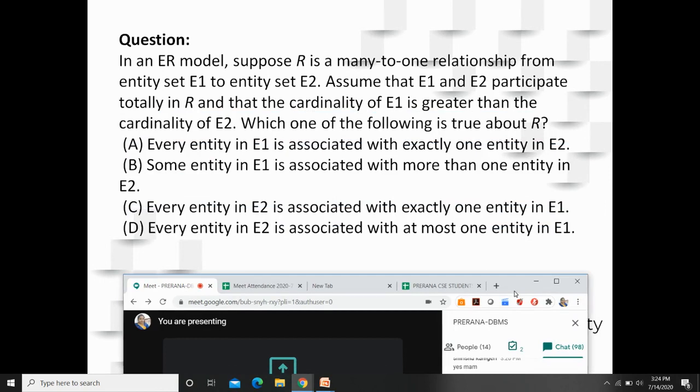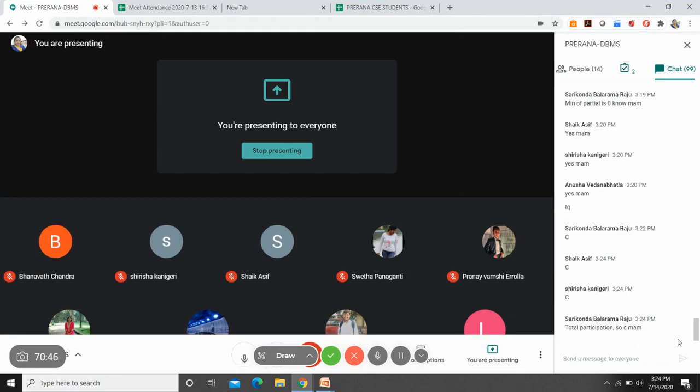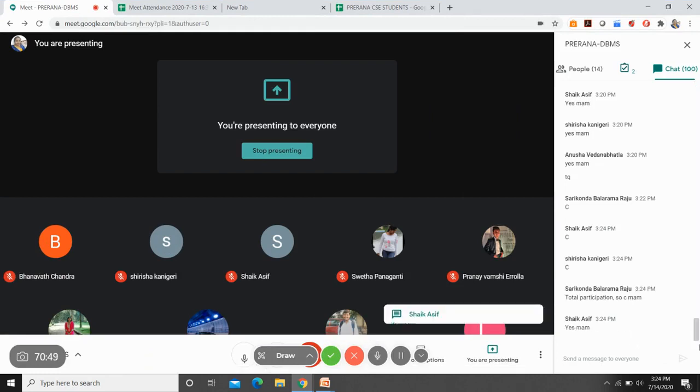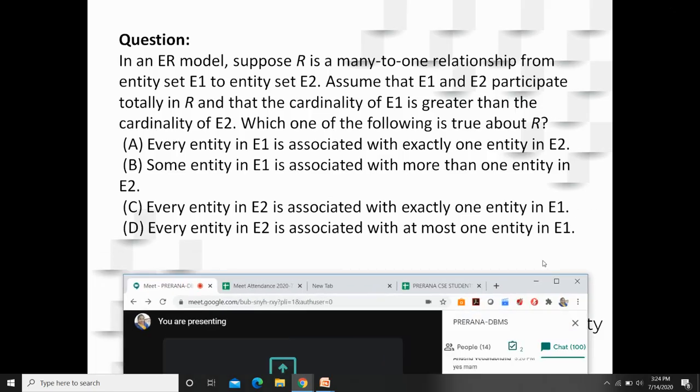So you have answered that it is C. Shall I reveal the answer? So everyone is confirming that it is C only. Total participation. So C, madam. I guess that it is A. I am not yet revealing. Please look only at these two options A and C and tell me whether it is A or C. I vote for A. Why am I voting? I'll tell you, but before that, you tell.